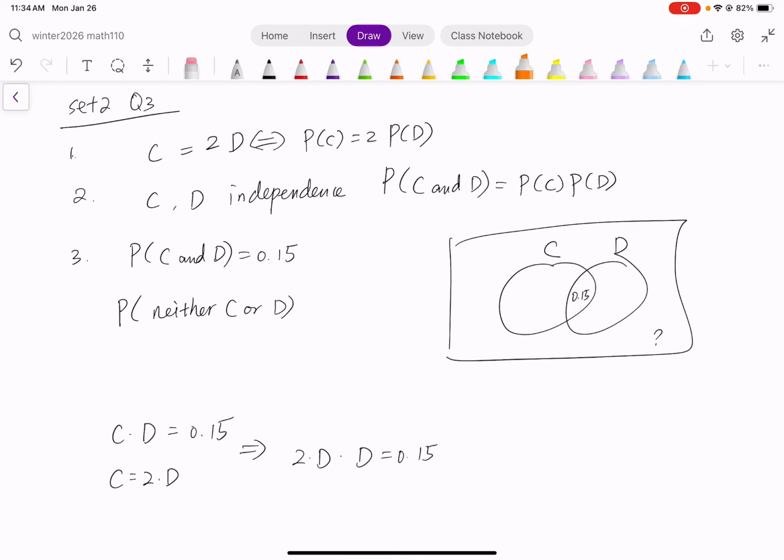All I'm trying to do is plug in 2D for C. Then I get 2D times D, and in this case, you will get D squared equal to 0.075. You can find out what D is. Once you have D, you're also able to get what C is. Right? Let me do the math real quick and take a square root of